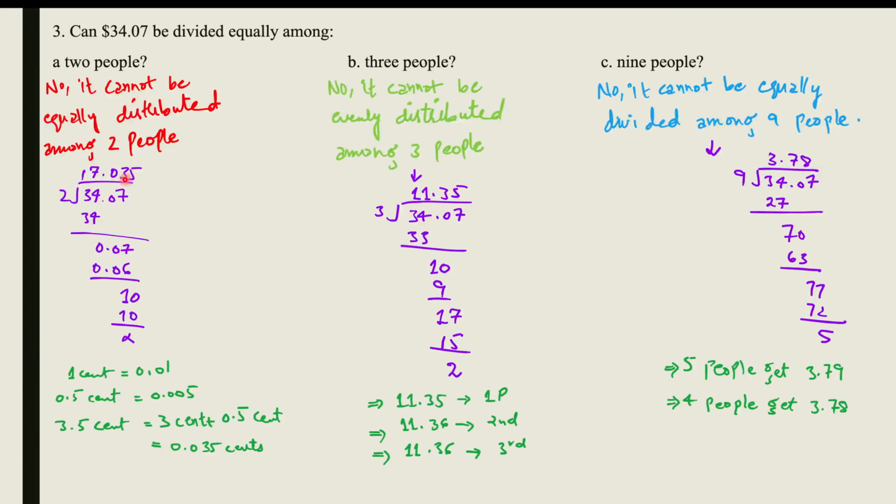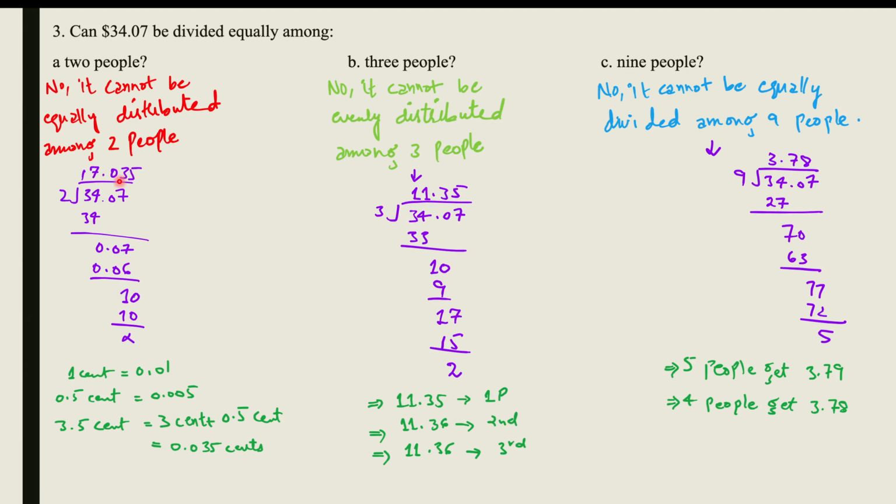Now in here, 17 is the amount of money in dollars, and after the decimal we have 0.035, which means 3.5 cents. So one person would get 17 dollars and 3.5 cents, and so would the other person.